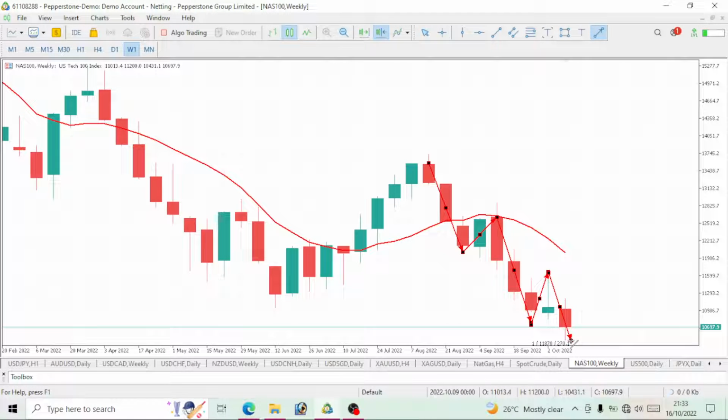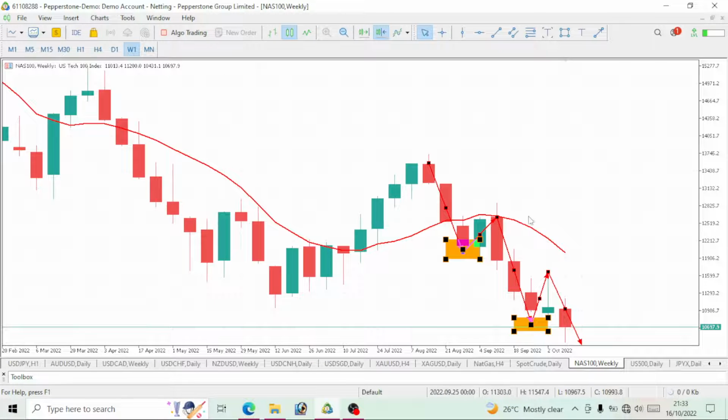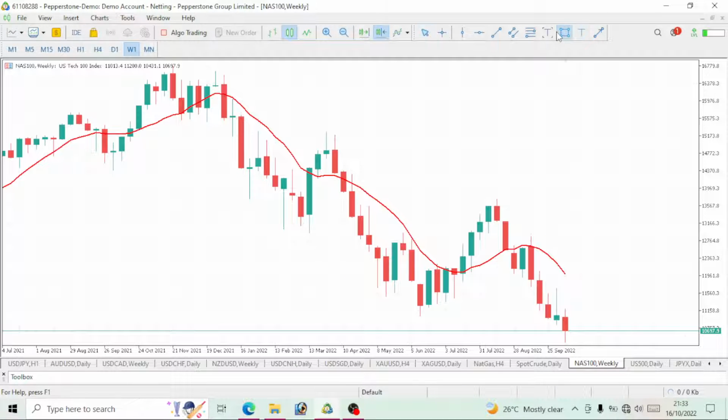This is why we closed bearish the week that just passed, and we will also close bearish this week again. We still want our price to drop further down. We saw that price broke these previous lows, right? And it's dropped more. Now, price has just broken these previous lows, and we still have a further bearish move to be made on NAS100. So on NAS100, we will continue to go bearish. We would also close bearish, by the way, and the price is still below the 10 period moving average.